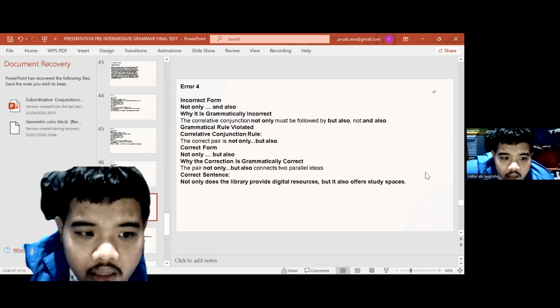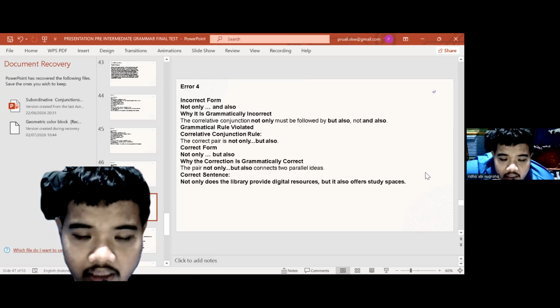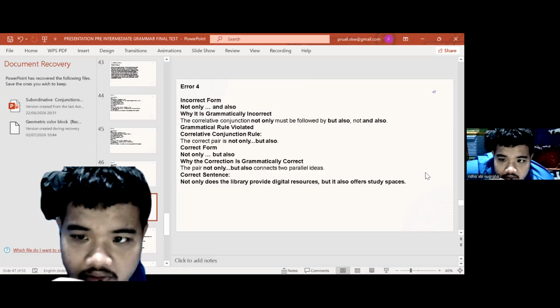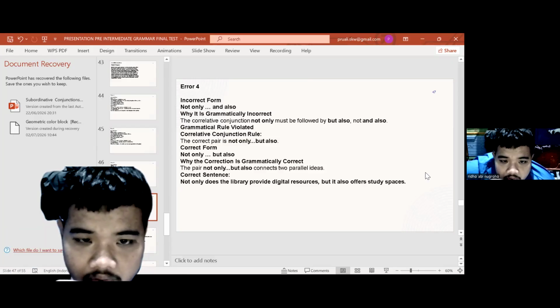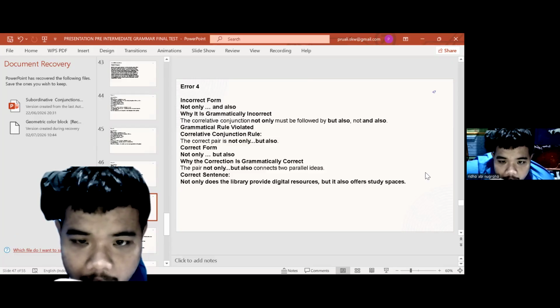Incorrect form: "not only and also". What is grammatically incorrect? The correlative conjunction "not only" must be followed by "but also", not "and also". Grammatical rule violated: correlative conjunction rule. The correct pair is "not only but also".